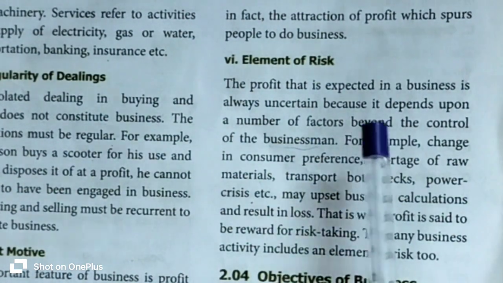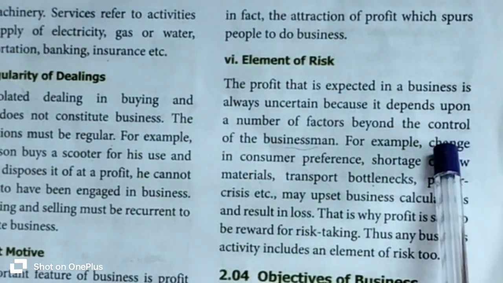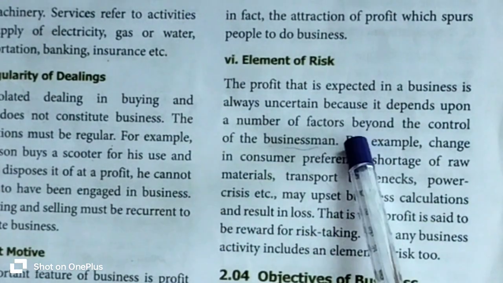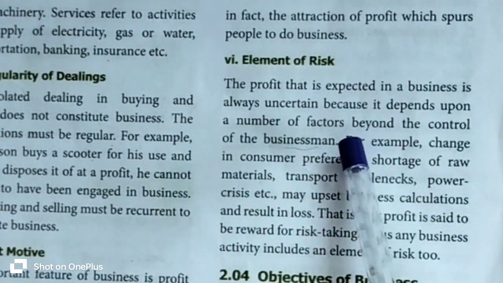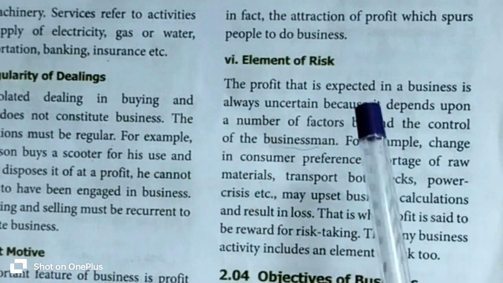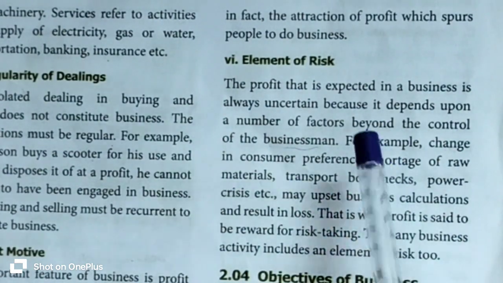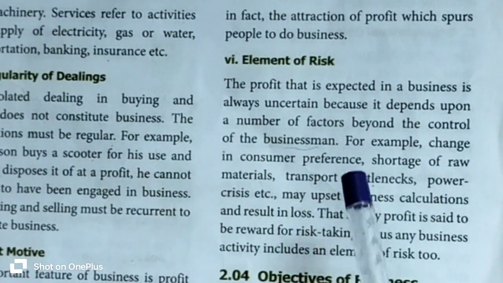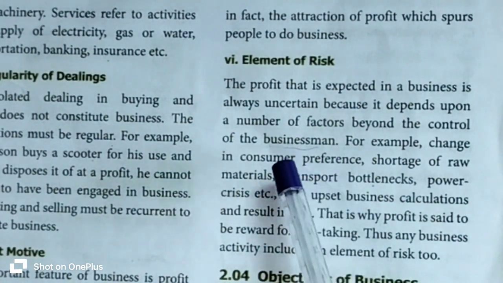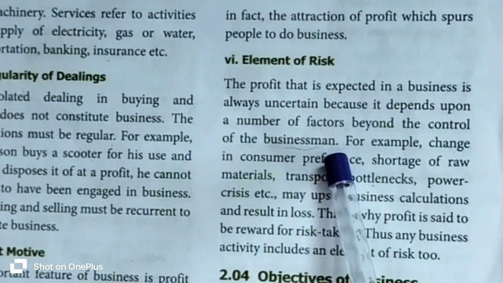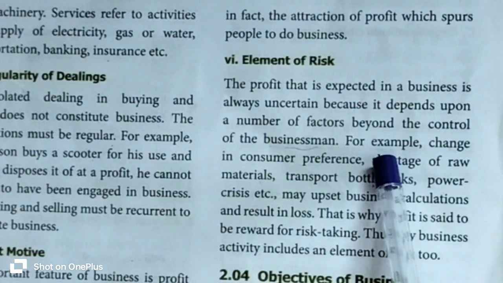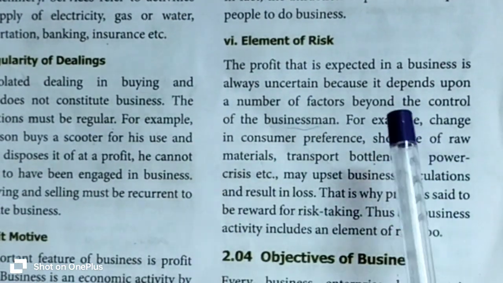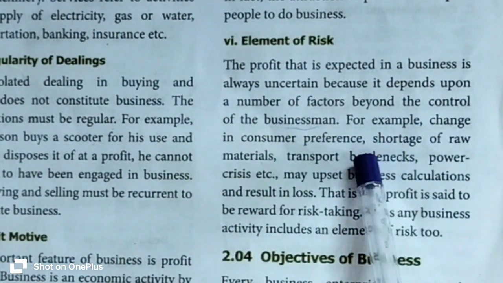So what does this tell us? All types of business have risk. All types of business face risk, right? So business is always uncertain because it depends upon a number of factors that control the business beyond the businessman. Here are some of the factors that affect the business beyond the businessman, given below.